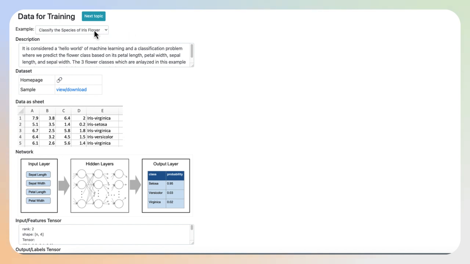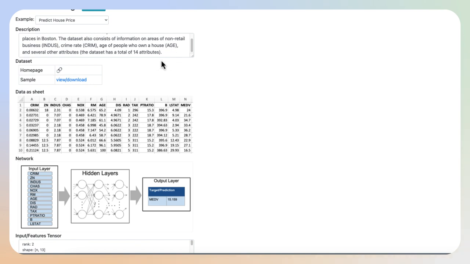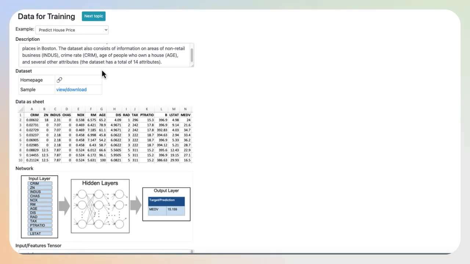Now let's see what the second example is about. So I can select the price prediction for houses here. And it says Boston house prices dataset consists of prices of houses across different places in Boston. The dataset also consists of information on areas of non-retail business, INDUS, crime rate, CRIM, age of people who own a house, age, and several other attributes. The dataset has a total of 14 attributes. Let's switch back to the first example. Iris flower classification.